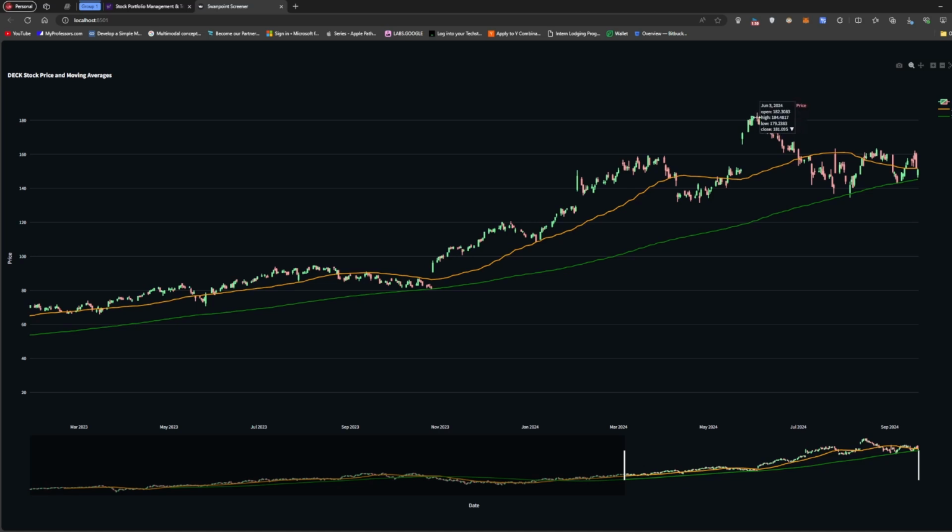So it was like June 3rd. It peaked at about 180, and since then it's been on a downtrend, and then it hit the 200 moving average right here and bounced back. So you can see the resistance level right here: it went down, hit it, bounced back, went down again, and hit the 200-day simple moving average here.